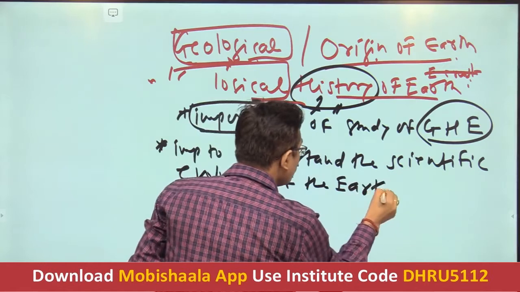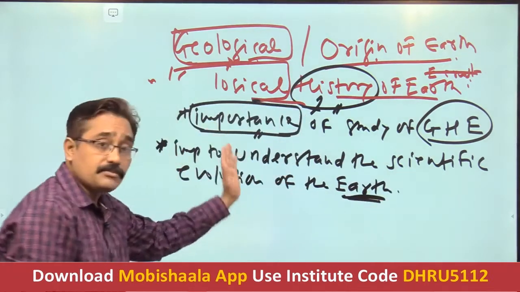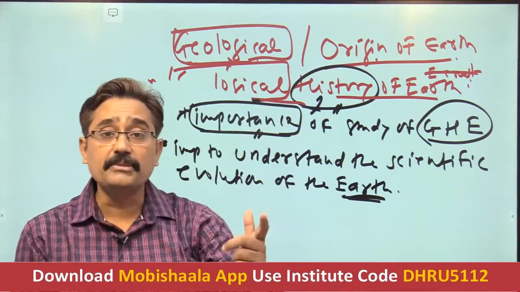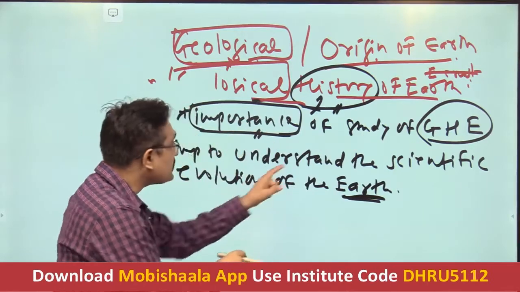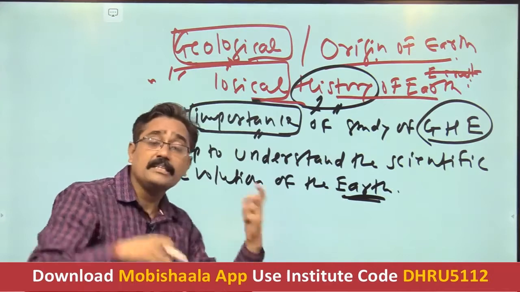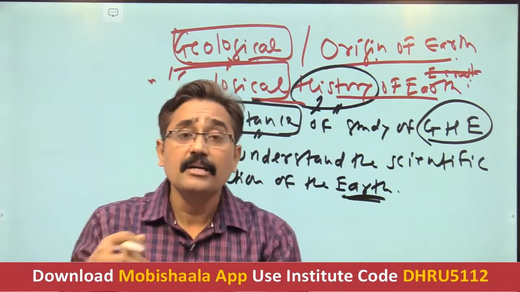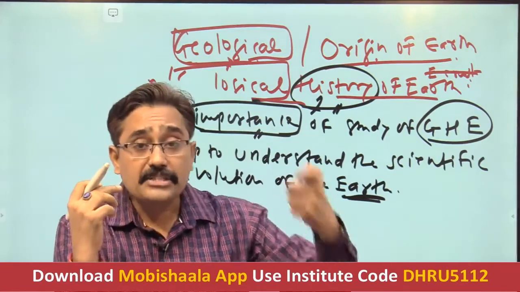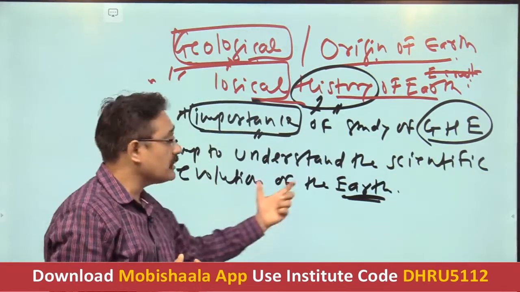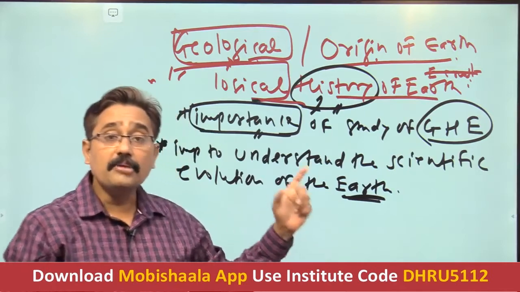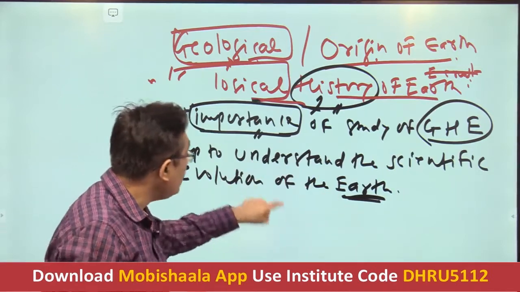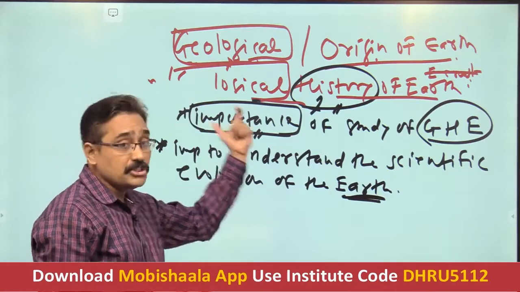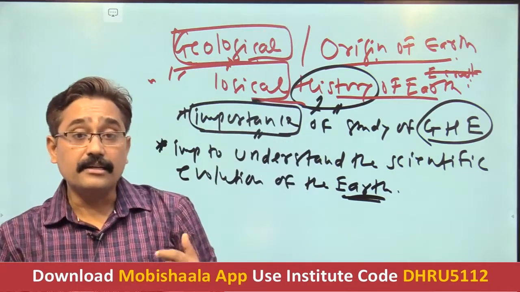This is the most important purpose. Why do we need to understand the geological history of the earth? Because in order to understand the scientific evolution of the earth, in a scientific manner, what is the scientific basis, in what way we can trust that the evolution of the earth took place. And this evolution of the earth can be understood in a scientific manner with the help of the study of the geological history of the earth.